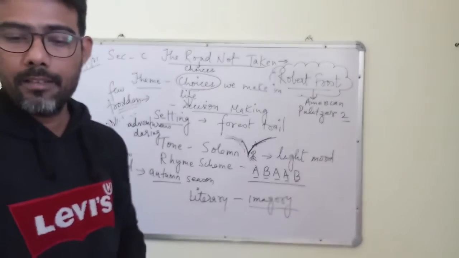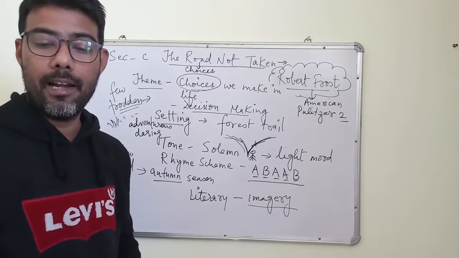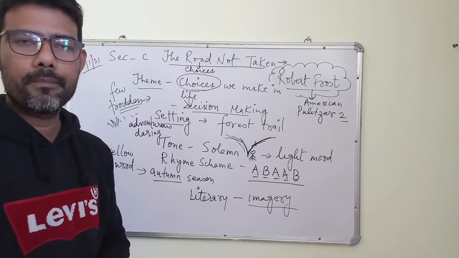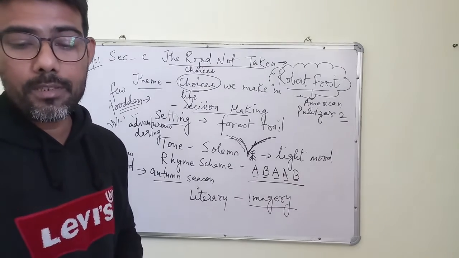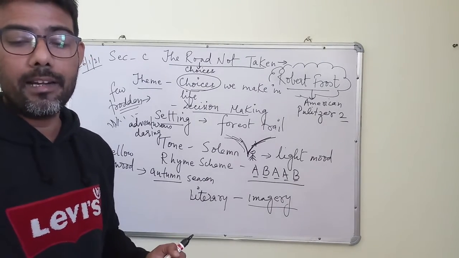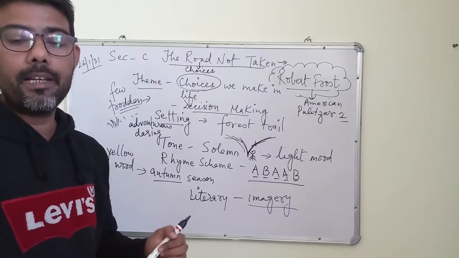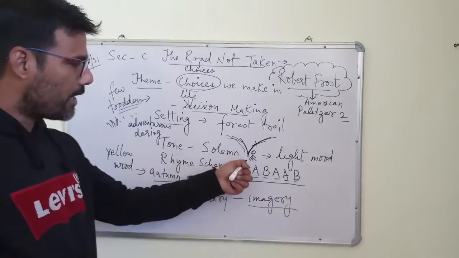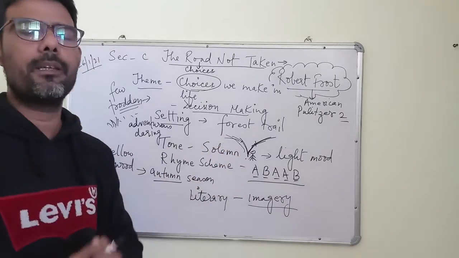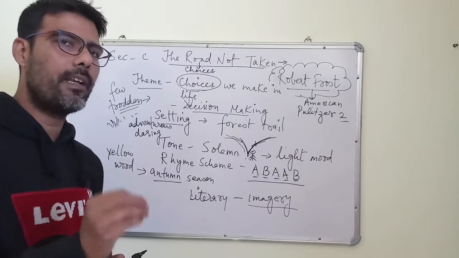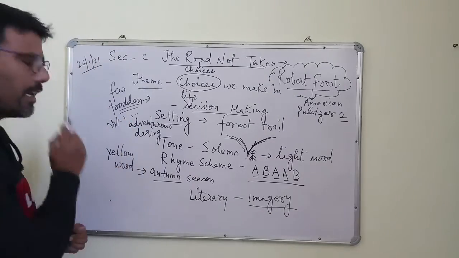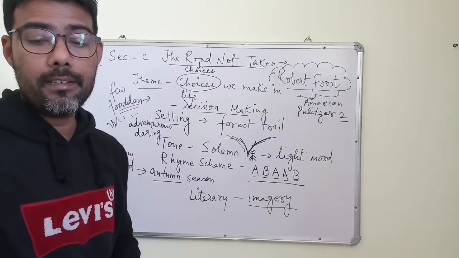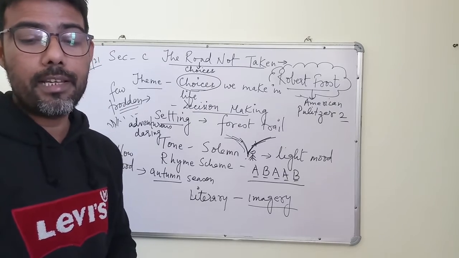Fine. Then here it says, though as for that, the passing there had worn them really about the same. Right. So here he says, because it was grassy and wanted wear, though as for that, the passing there had worn them really about the same. Means the same was the condition of both the roads. Now see, if I am standing over here, I would find that the roads are similar. But from what he could see, one road was having more grasses and one less. Now, third line, if you see first, second and third, because it was grassy and wanted wear.